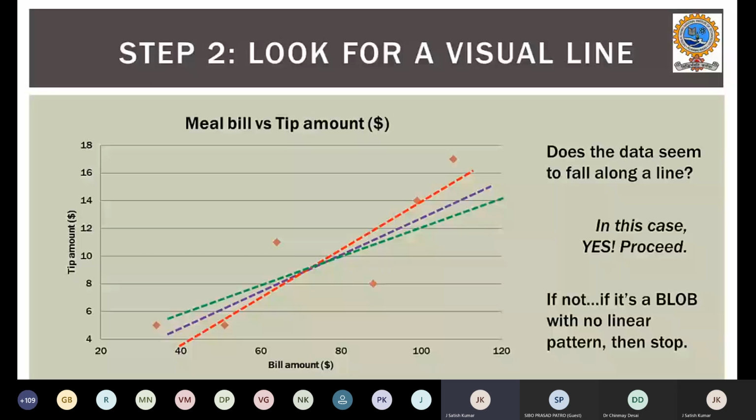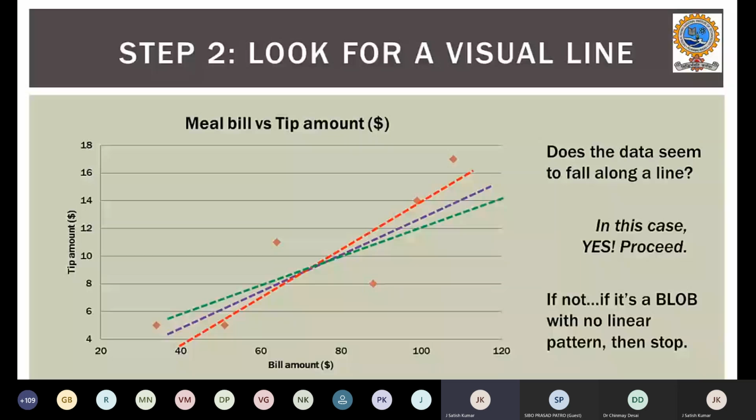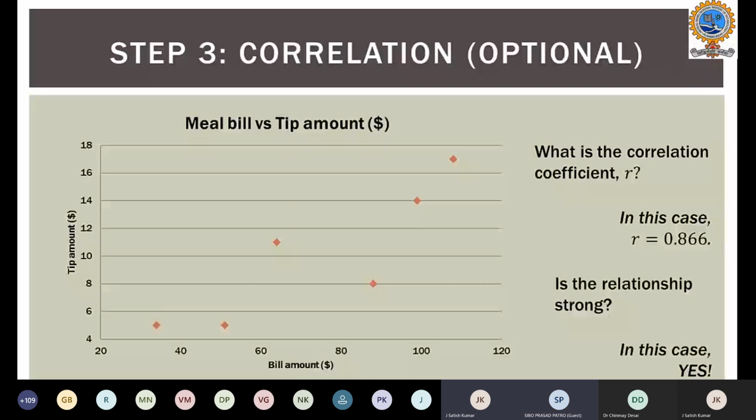Okay, fine. So we will resume this. Step one, we will scatter plot the bill amount and the tip, the data which is available with us. Step two, we will try to see whether any line falls along the data. If there is a blob, then there is no linear pattern, and we will stop right away. We will not proceed further.